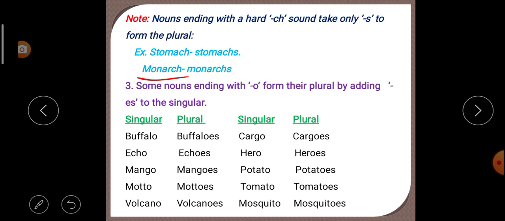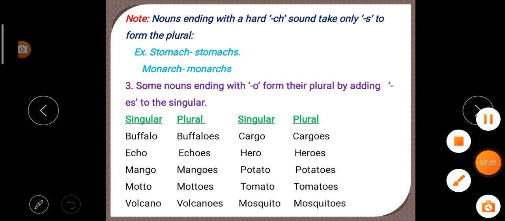Next, monarch. It is also ending with ch, but it is a hard ch. So we have added only s to make the plural, and that is monarchs. Next is rule number 3.